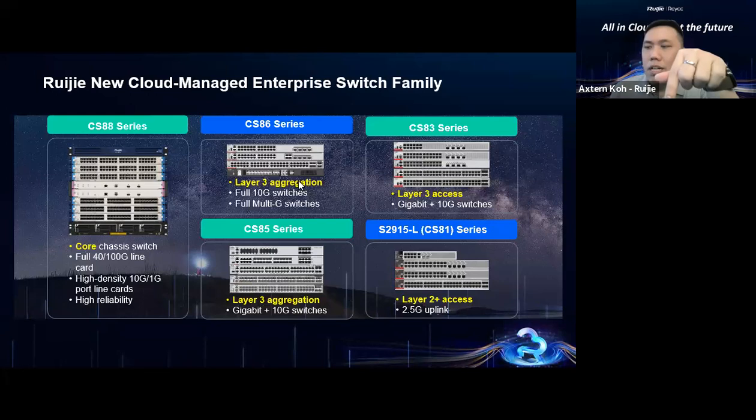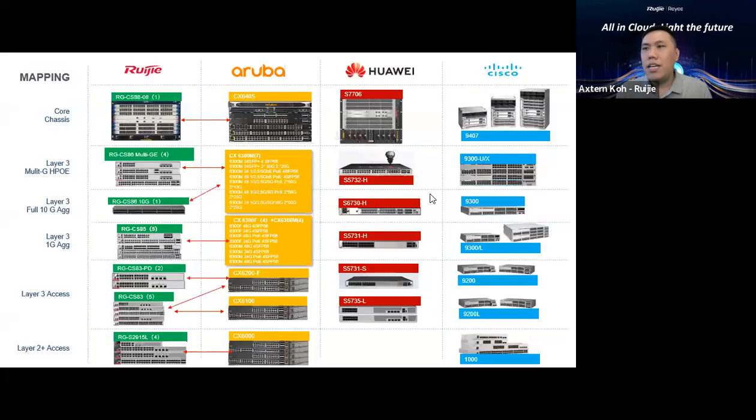Depending on the features as well. The features also will be reduced a little bit compared with the current model. Especially for the X2915 series, a lot of features have been cut out, have been taken out, based on what we are going to compare with the 2910, 2960 series. Normally it's different. So when you're going to pitch to your customer, please take note of their requirement about the features. And next I'm going to show you the product mapping.